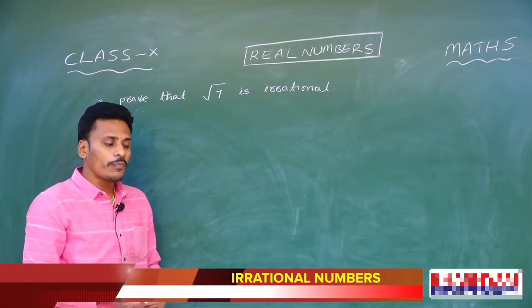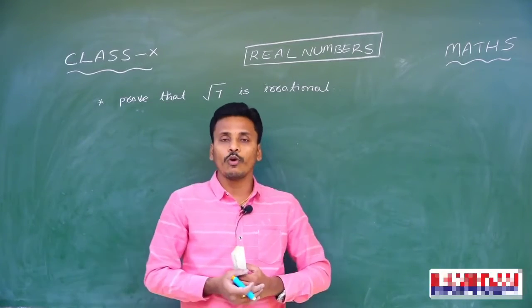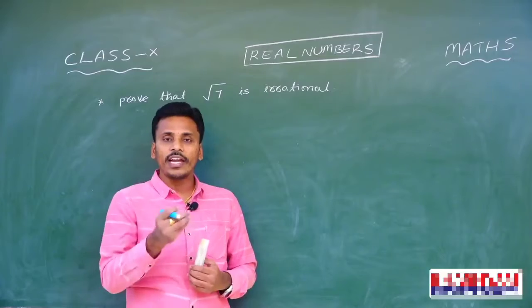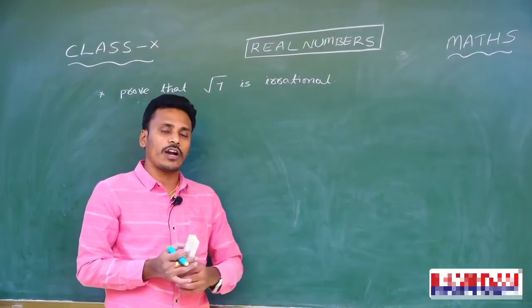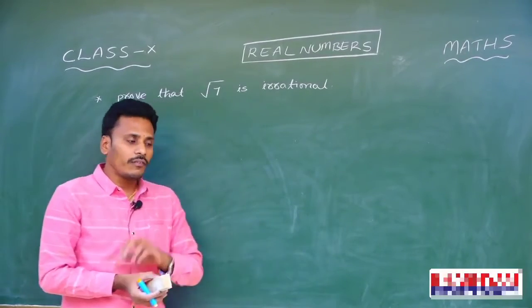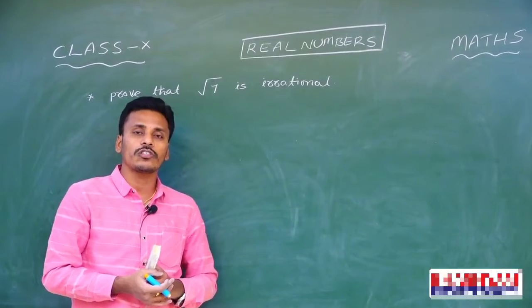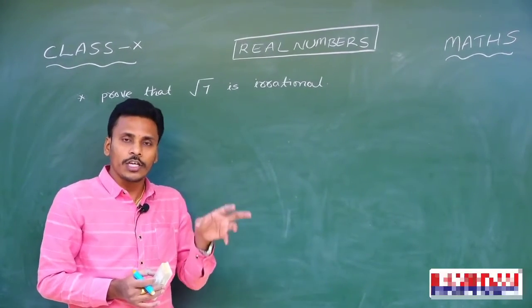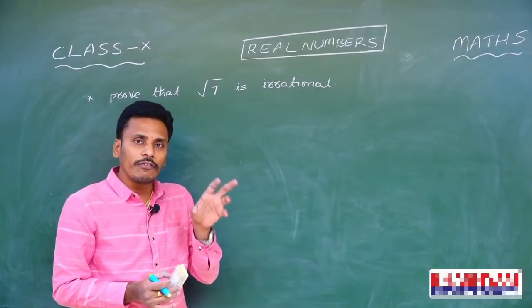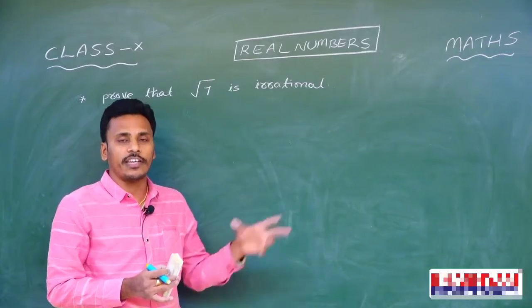We solve this problem, proving root 7 as irrational, by a technique called proof by contradiction. And what is proof by contradiction? See, for example, we need to prove a statement. If you are trying to prove that statement using proof by contradiction, first of all you need to start your proof with a statement which gives the opposite meaning to the given statement.